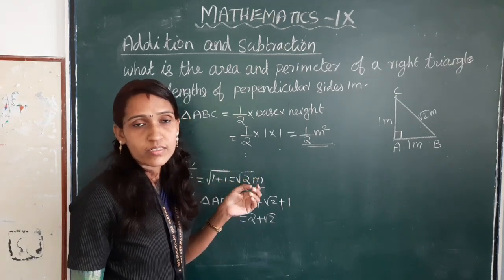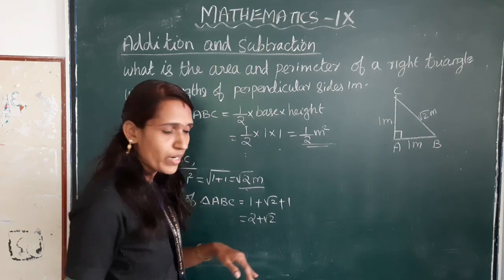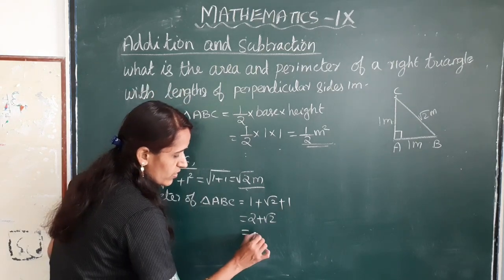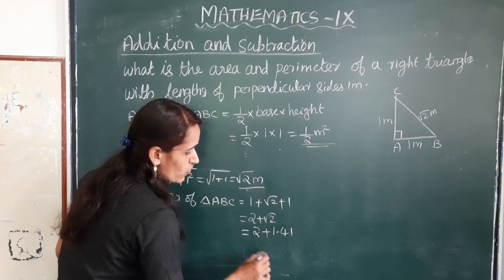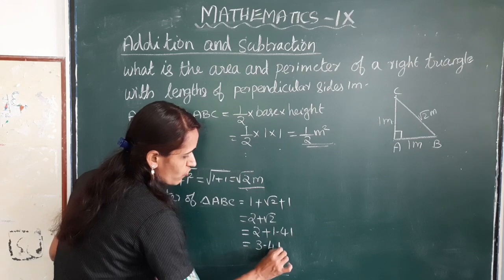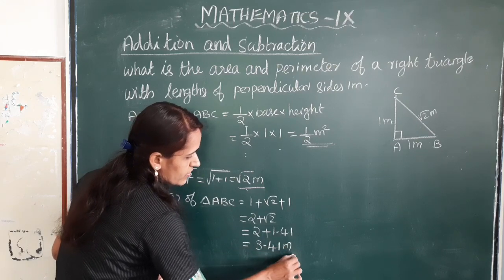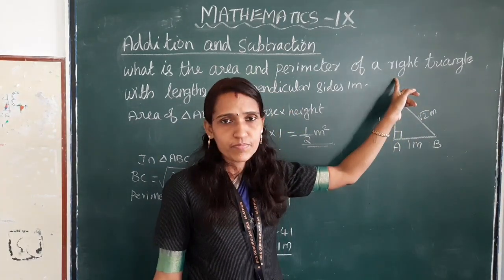We have learned the approximate value of root 2 is 1.41. So, substitute here 2 plus 1.41, this is equal to 3.41 meter is the perimeter of this triangle ABC.